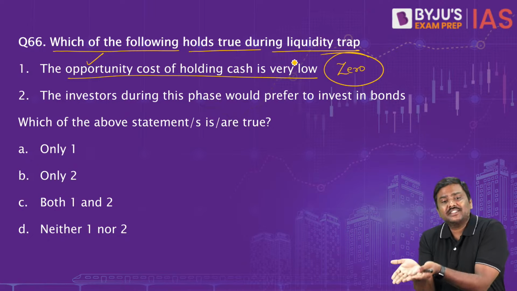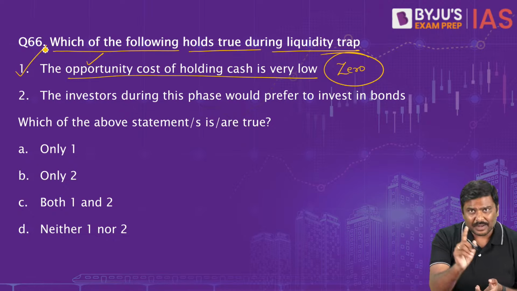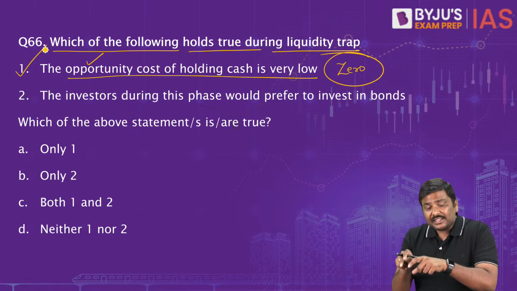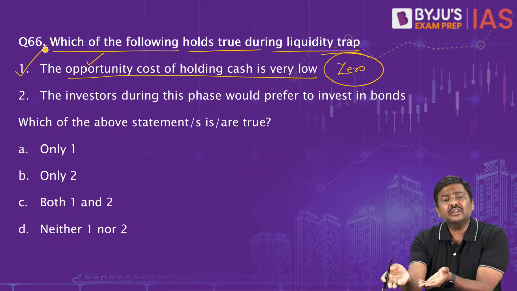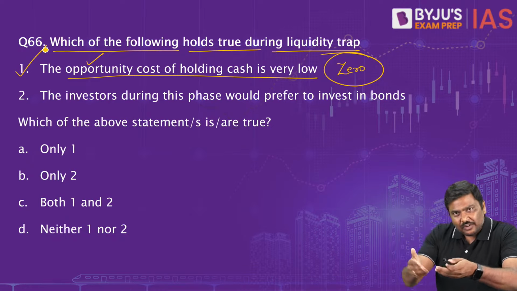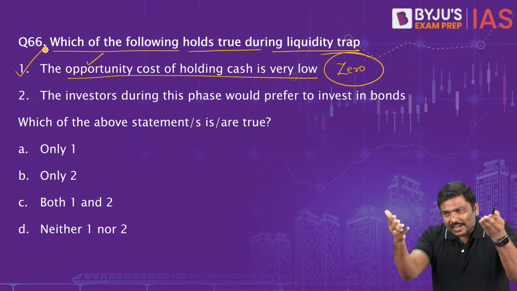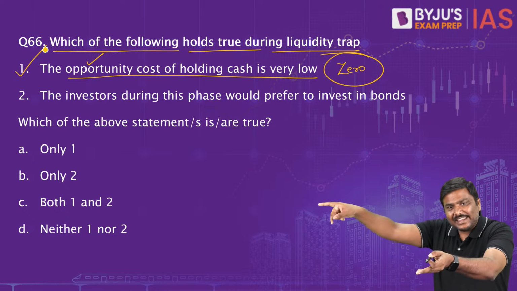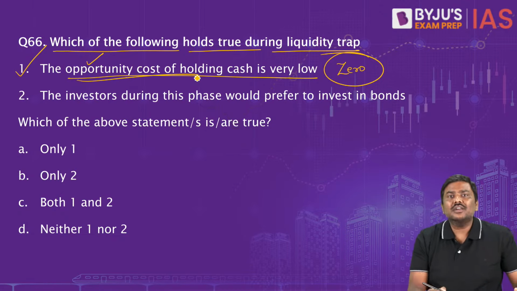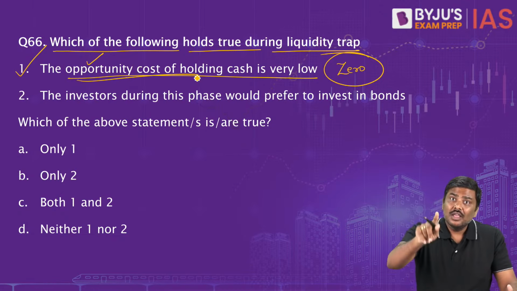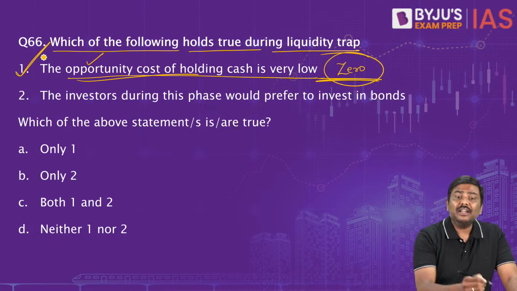Why? Interest rates are very low. Any problem with statement 1? Statement 1 is correct, by the way. Look at the situation. Interest rates are very low, 0.25, 0.5, etc. So even if you invest, how much will you earn? 50 paisa, 1 rupee. So rather than taking a risk and investing and incurring a capital loss in the future, you will hold it in the form of cash only. So is there any opportunity cost here? No, opportunity cost is very low. Even if they say opportunity cost is zero, say it is correct. So the first statement is correct.